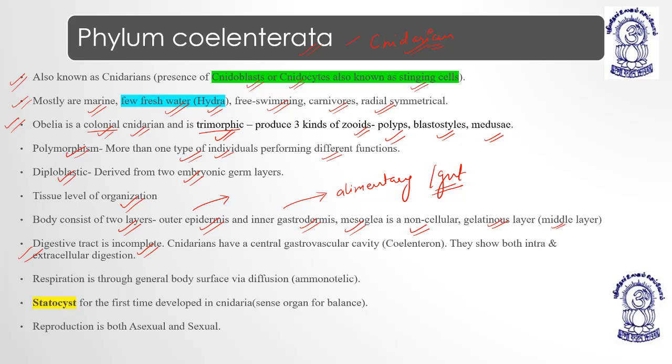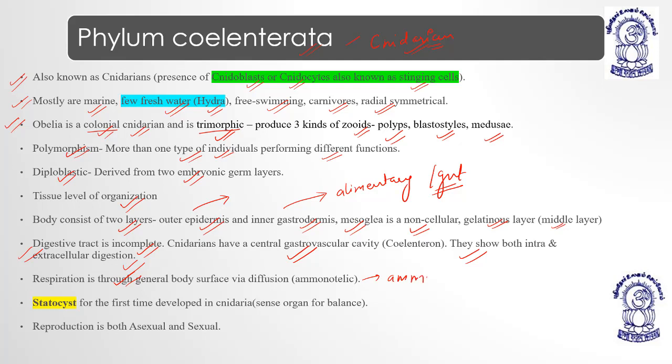Cnidarians have a central gastrovascular cavity, a gut cavity where all the food comes, gets stored and then gets digested. They show both intracellular and extracellular digestion. Food is collected in a pouch, and that pouch secretes enzymes. Some of the food is digested there, and the undigested food goes to the cell. Respiration is through the general body surface, meaning diffusion.